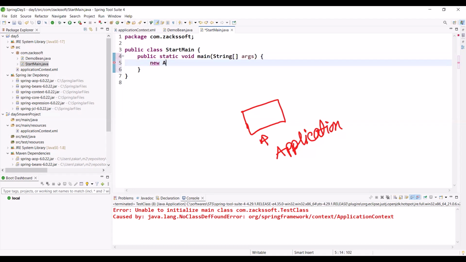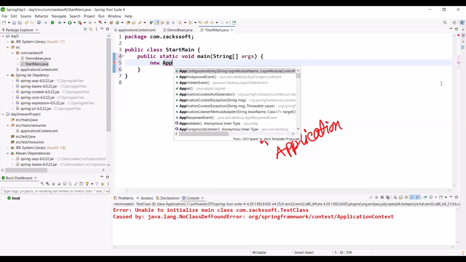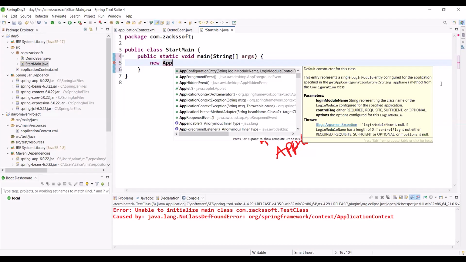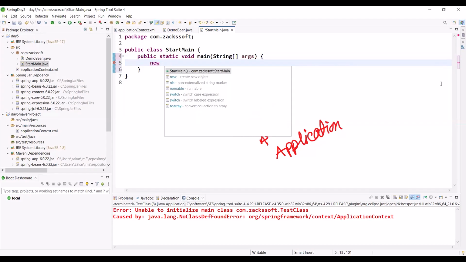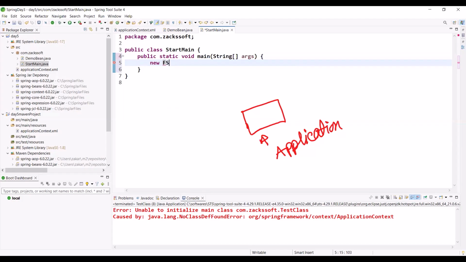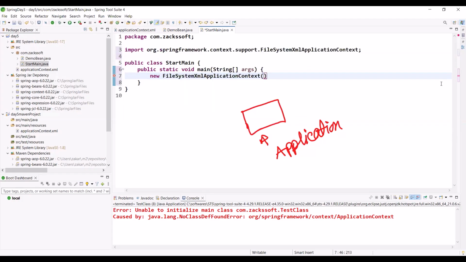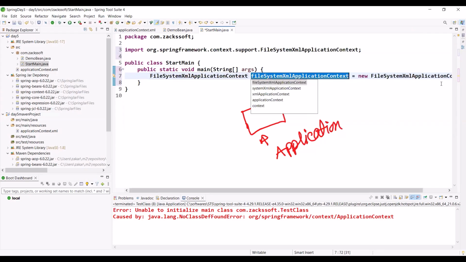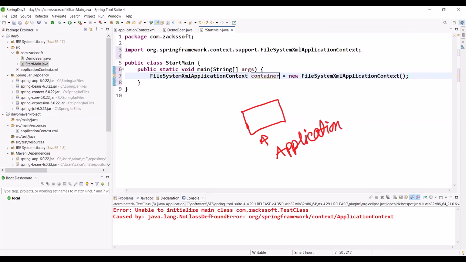Please tell me, new application context, right? Application context. Since we are using XML based configuration, we need to use FileSystemXmlApplicationContext. Control Shift O to import. Then Control 1 to assign it to a variable, like container. This is our container.